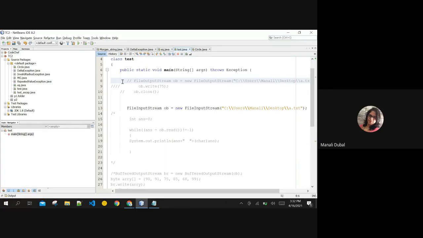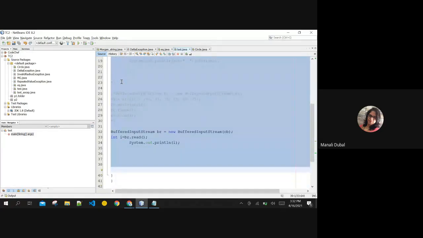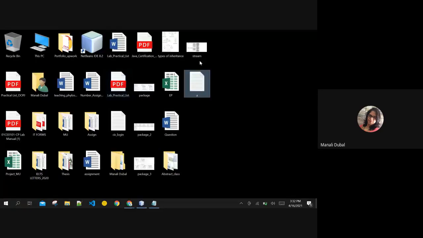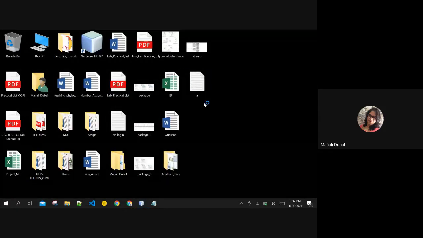For instance, I am removing the rest of the content for now. If you want to create 2 output stream objects of the file output stream, meaning you want 2 files over here, not one, you want to write data to 2 individual files.